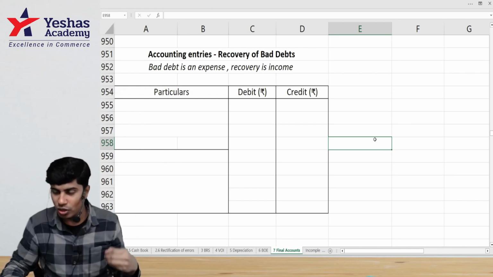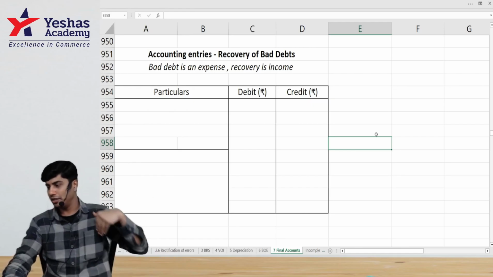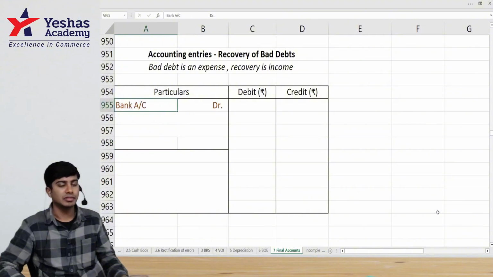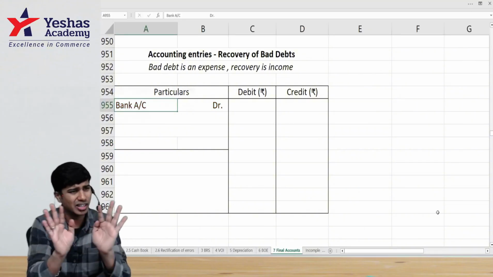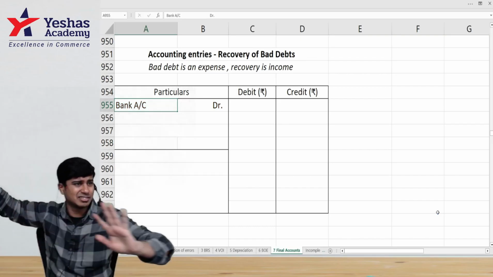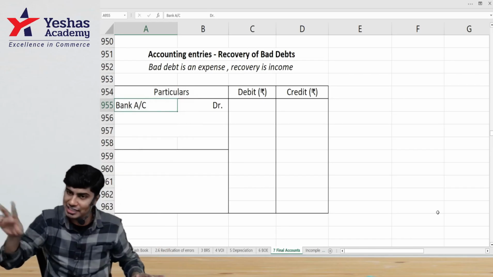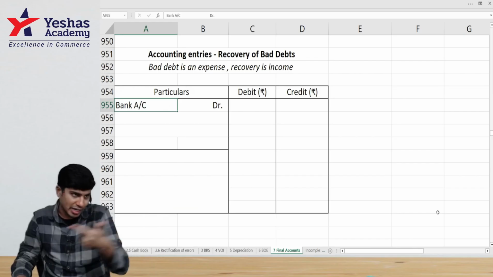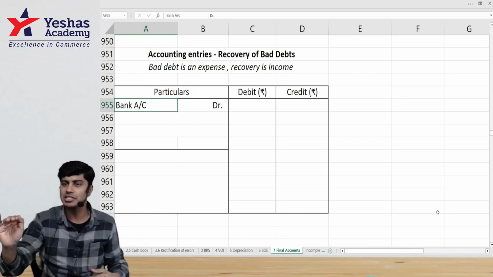This is recovery of bad debt. The debtor who told me he will not pay money, and whom I've already written off as bad debt, has now paid me money. When he pays me money, I will debit the bank account. Don't credit debtors. Debtors is not decreasing; debtors has already decreased. Out of 1 lakh rupees debtors, I've written off 10,000 as bad debts. My debtors has become 90,000. Now this 10,000 rupees debtor is giving me money. If you credit it to debtors, debtors will become 80,000. Is debtors decreasing? No, debtors will remain the same.